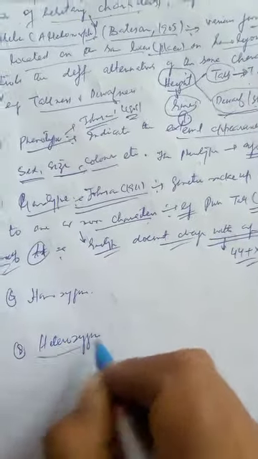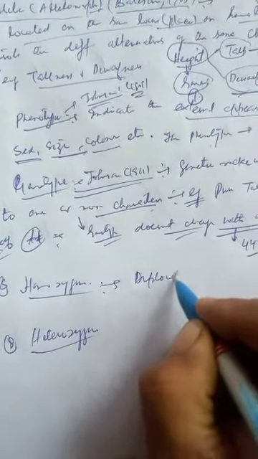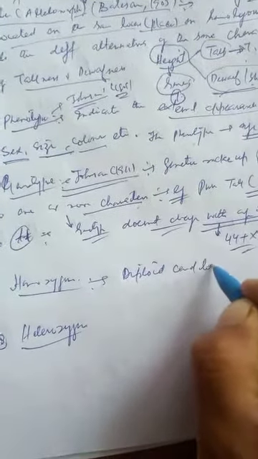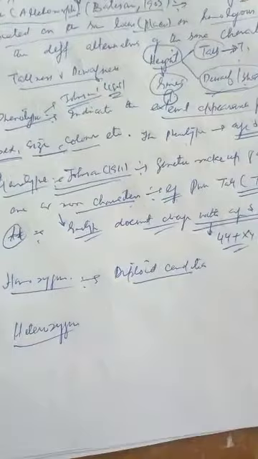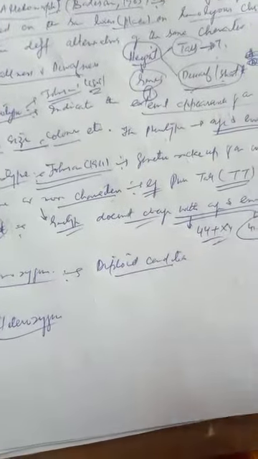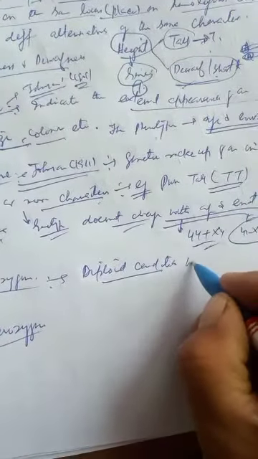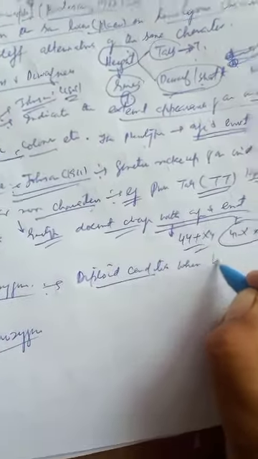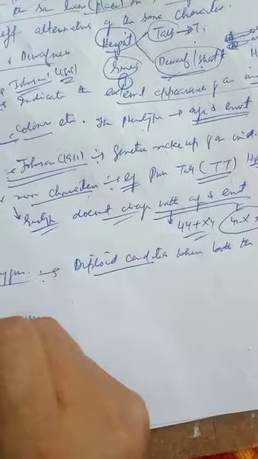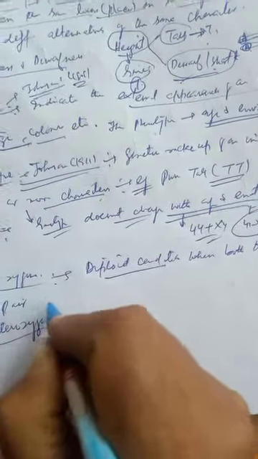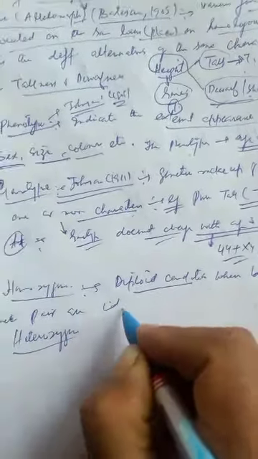Homozygous refers to a diploid condition. It is a diploid condition where both the alleles of a genic pair are identical for a particular character.